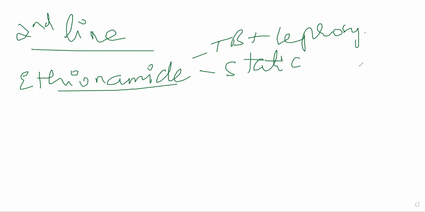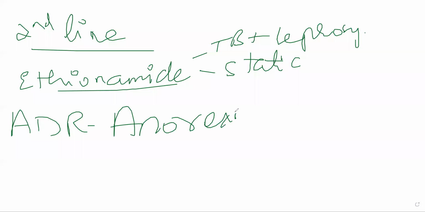There are a few organisms or few strains of mycobacterium called atypical mycobacterium. They will not cause lung problems, or they will not primarily cause lung problems. They might cause problems in other organ systems, and move on to lung, or sometimes they might not even move into lung. वैसा those organisms के लिए भी ethionamide is very good. Main adverse effects that occur with this is anorexia, loss of appetite. That is, it can cause metallic taste in mouth.